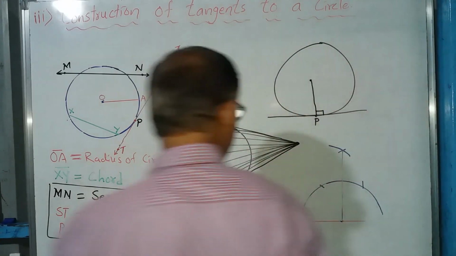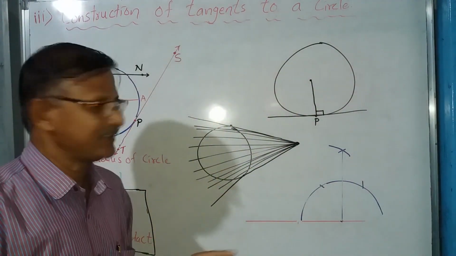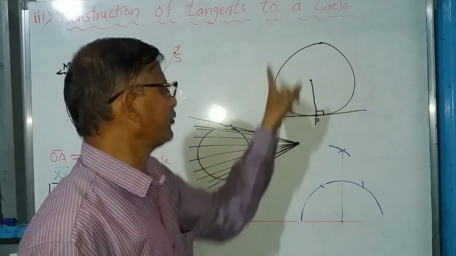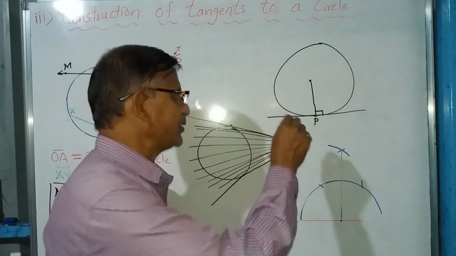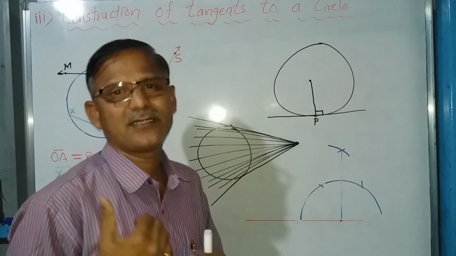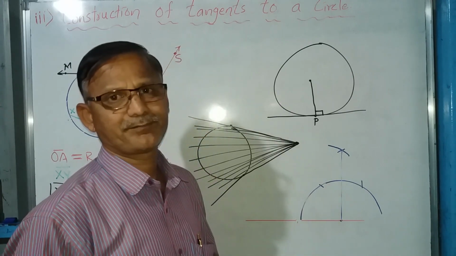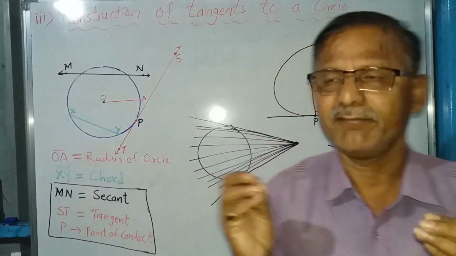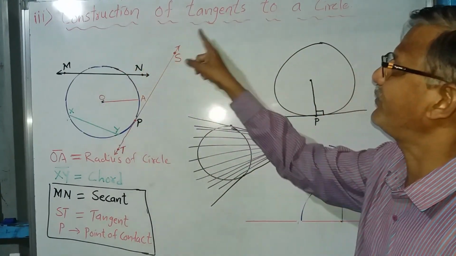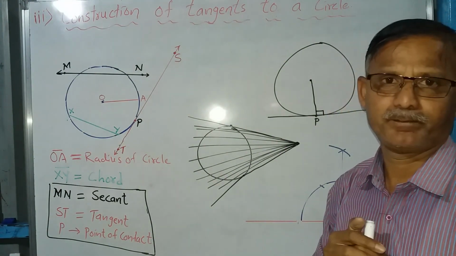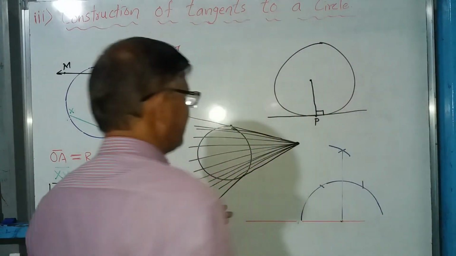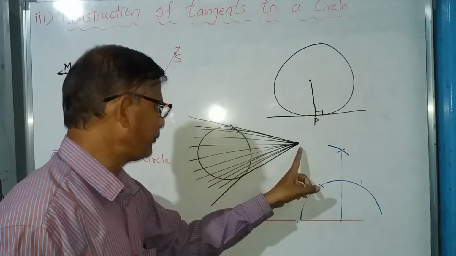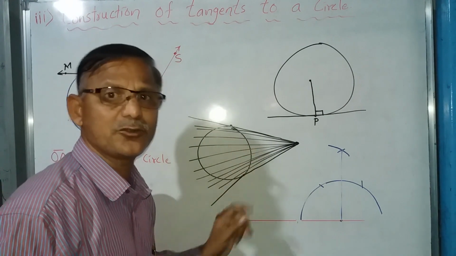So these are the two points which you are studying in this construction. We do the construction as per the measurement, and at the same time we want to draw the tangent at a point on the circle. There also we have to do the construction by using our geometrical materials. So this is the knowledge which we require before starting the construction of tangents to the circle. For the circle at one point, one tangent. For the circle from an outside point, how many tangents can we draw? We can construct two tangents.